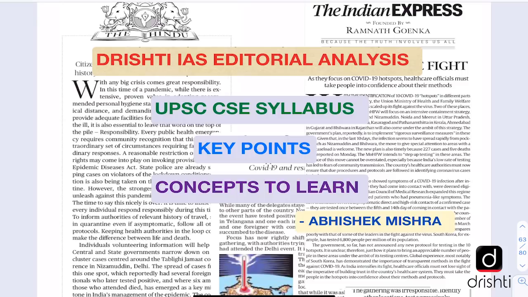In this editorial analysis, we do three things. First of all, we link the editorial to the UPSC syllabus. Secondly, we try to understand the key points of the editorial. And thirdly, if any important concept has come in the editorial and is important from the exam point of view, we also discuss that. So let us begin today's editorial analysis.